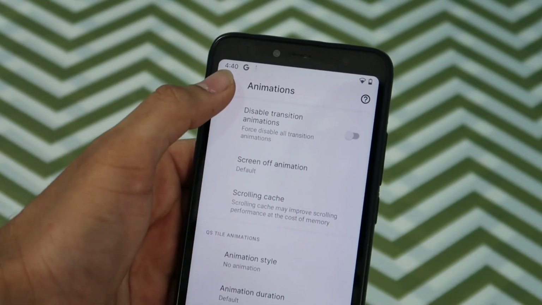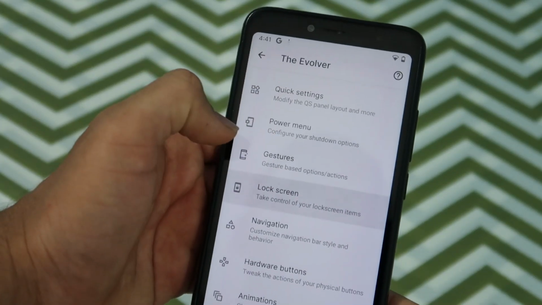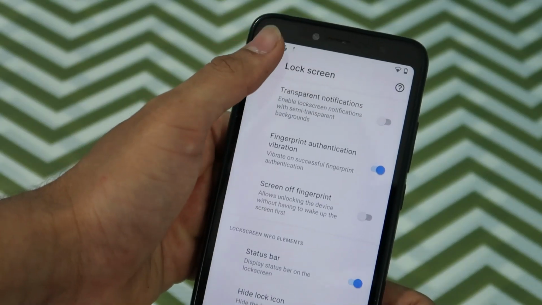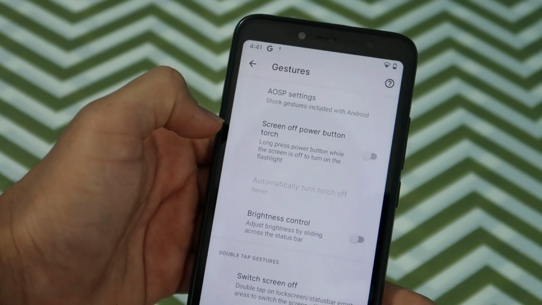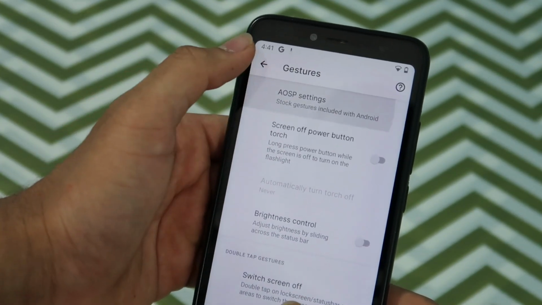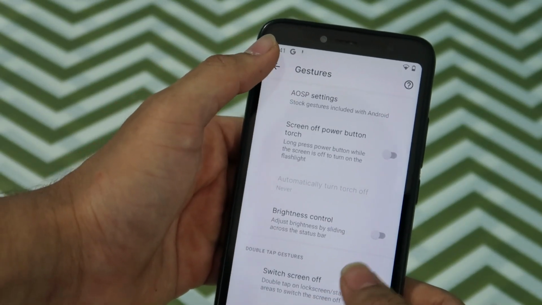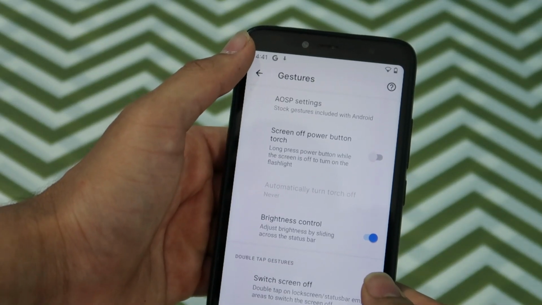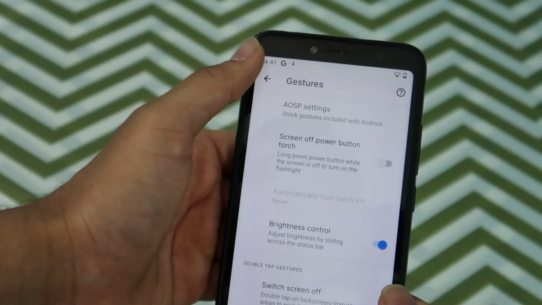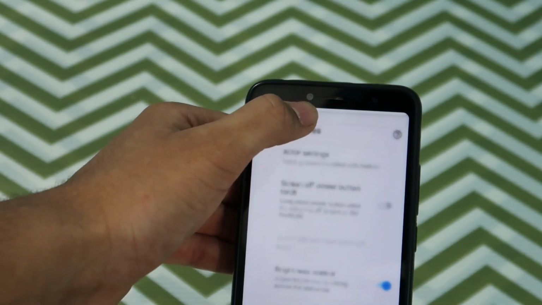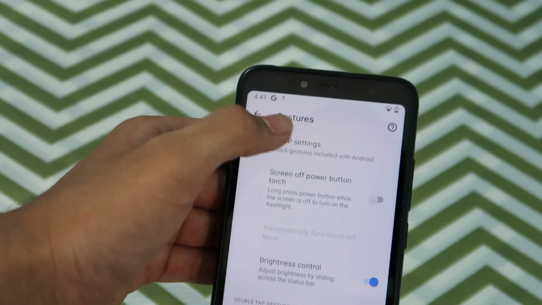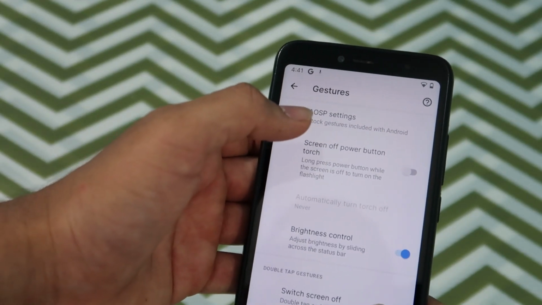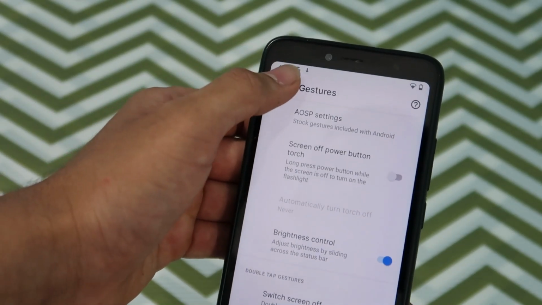Disable transition animations, and for lock screen customization you can see there are many options over here. So there are more gestures, AOSP settings, and a lot of things. Brightness control, so you can adjust the brightness by sliding the status bar like this. Okay, let me see how to do that. Also switch screen off, and yeah.